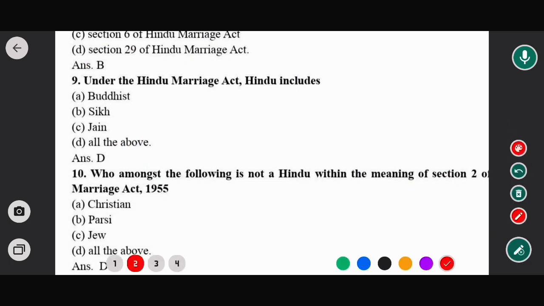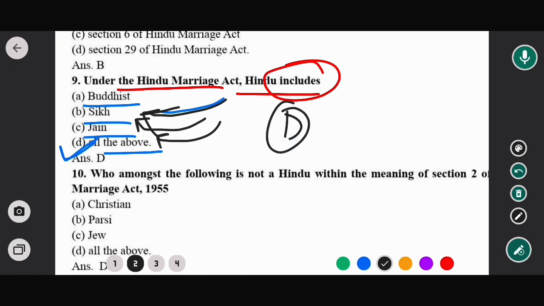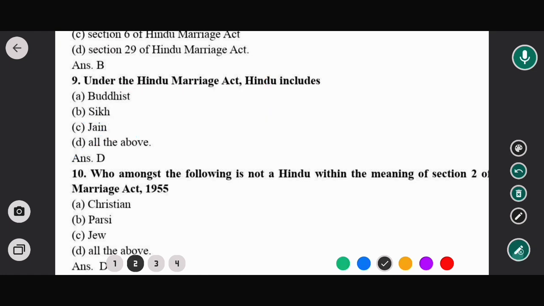Next question is: under the Hindu Marriage Act, Hindu includes, options are Buddhist, Sikh, Jain, all the above. So in this case, the correct option would be option D. That means Hindu includes Buddhist, Sikh and Jain. These three are included. Okay. So in this case, option D would be the correct answer. So now moving to next question.